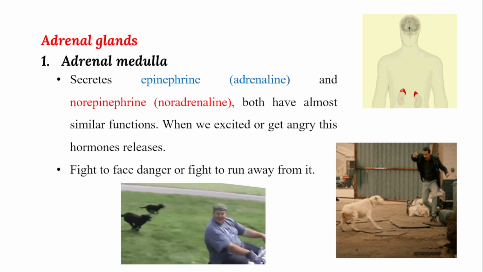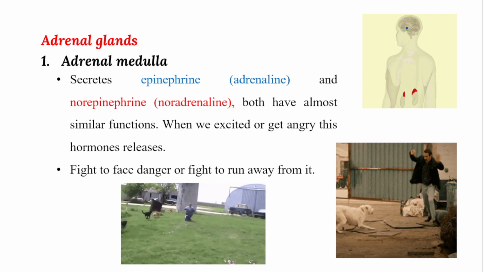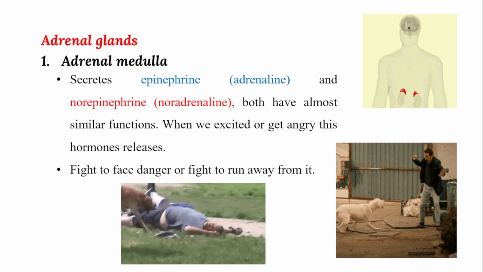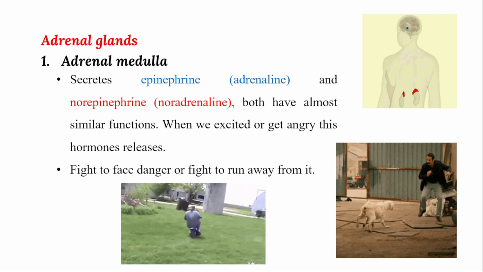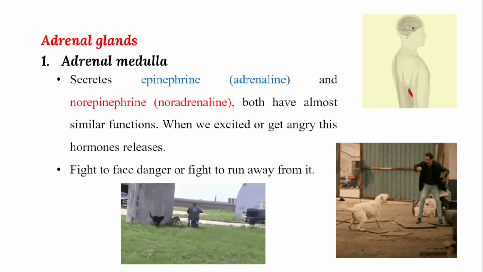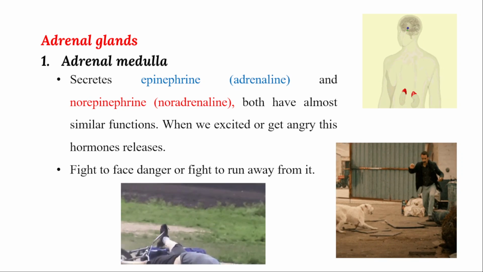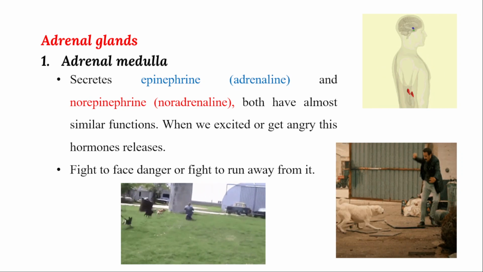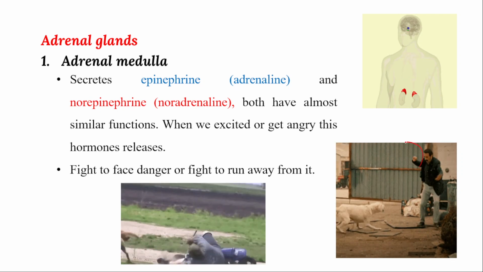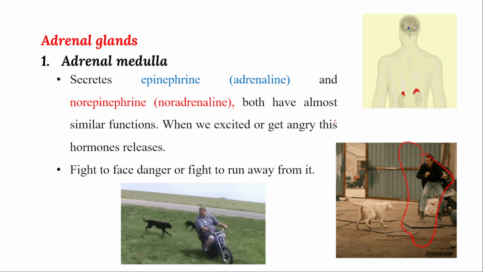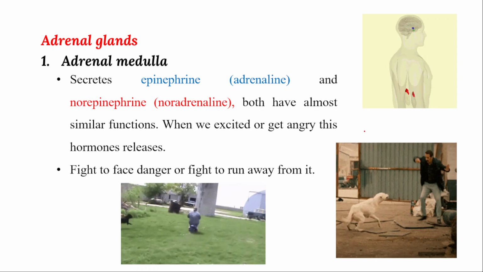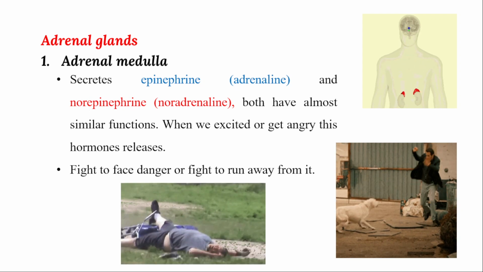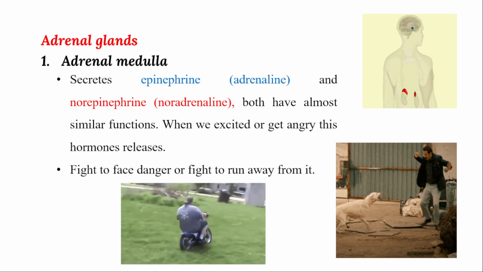Your body is quickly excited, and from the adrenal medulla this adrenaline hormone, or epinephrine, is released, and your body quickly wants to come out of that threat condition. You can observe that your body is excited very quickly, and you will either fight if you are strong enough to fight against the animal, or you run away from it.